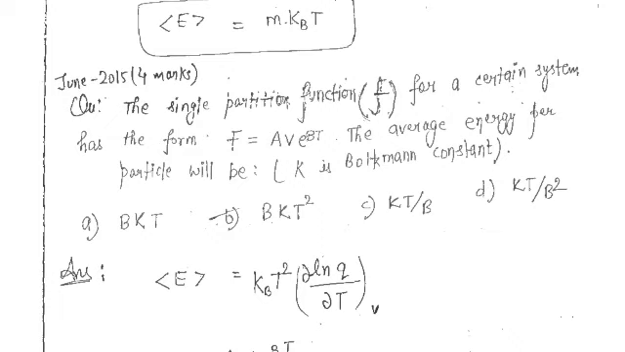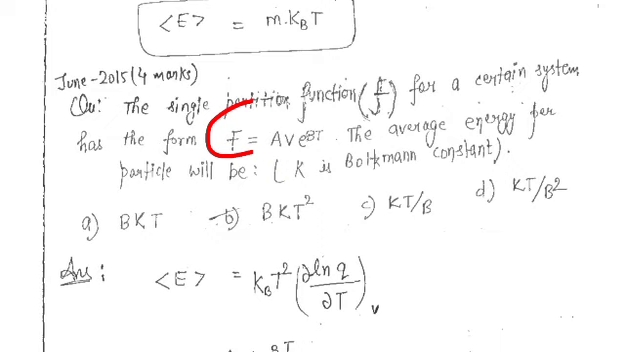But what it is saying is that it has given us that partition function, which is a function of temperature. So what he is saying is that the average energy for the particle will be the same factor, or this is the same thing we have to determine here: the average energy.